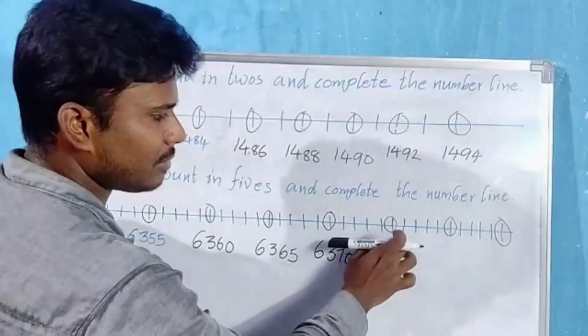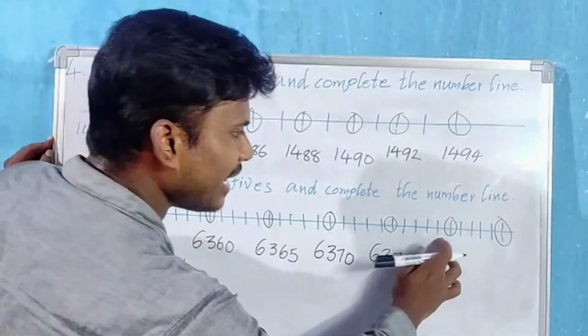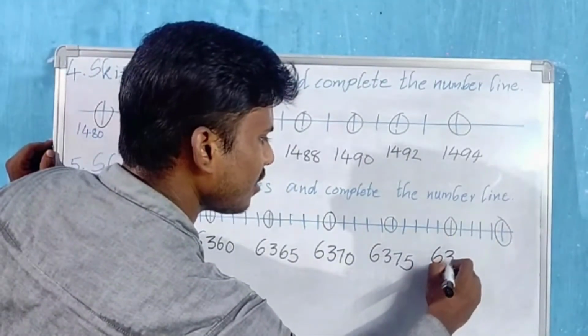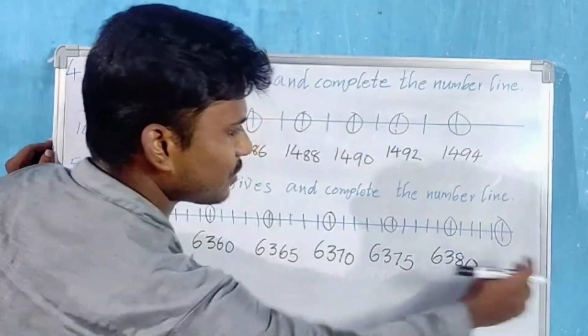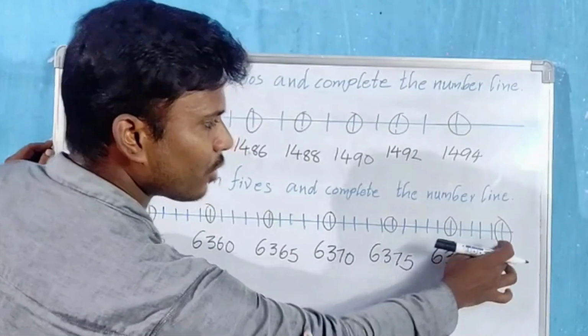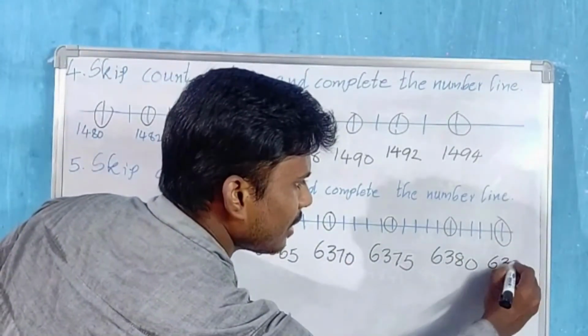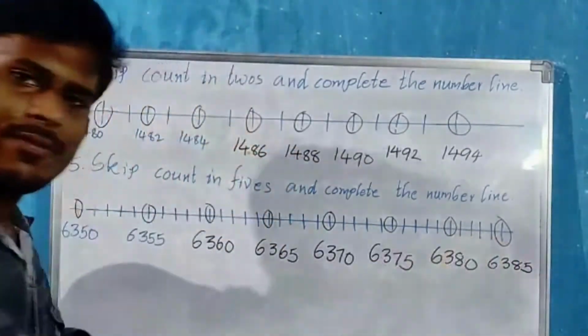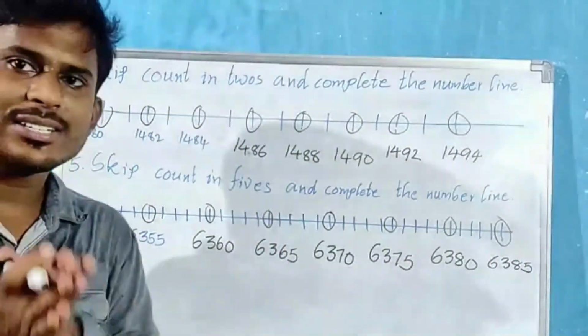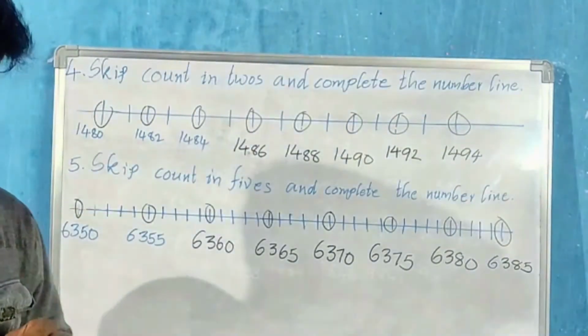So 6375. 76, 77, 78, 79, 80. So 6380. And the last one, 81, 82, 83, 84, 85. So 6385. This is how we completed skip count of 2s and 5s on the number line.